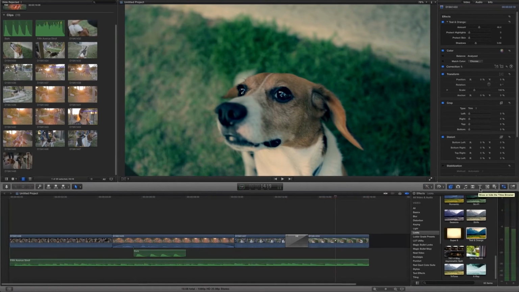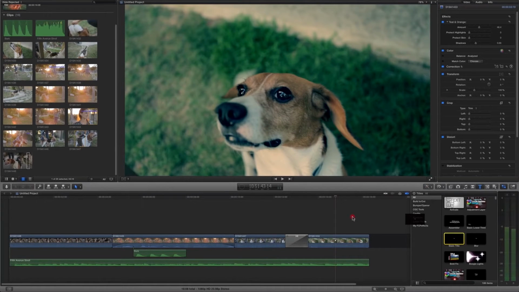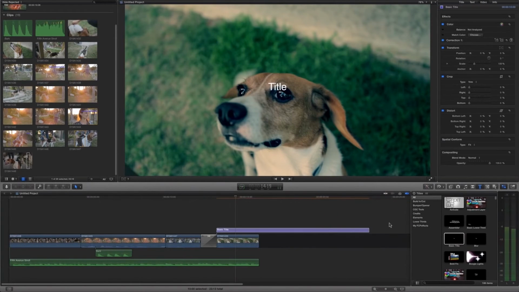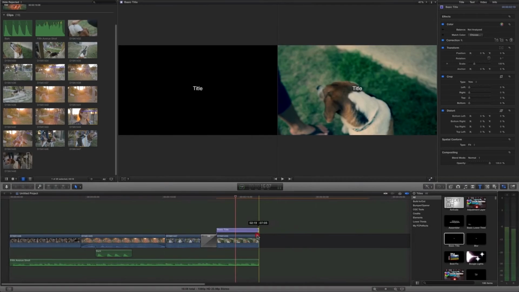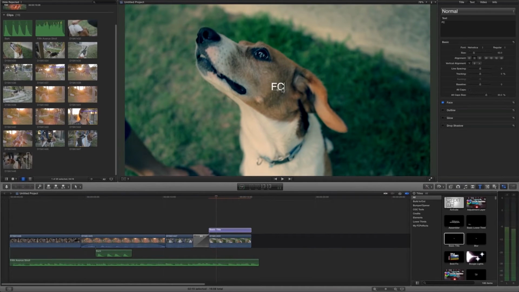Now once again, we're going to select a menu over here from the right side. The title menu is the giant T. That probably makes a lot of sense. Then select the type of text that we want and click and drag it over. Now here's what's important, is that it needs to be on top of the video, because you can think of this almost as like Photoshop layers. If we drag it and put it underneath, it's not going to show up. So we make it on the top, and then once again in the inspector, we can fine tune it and make it exactly how we want.